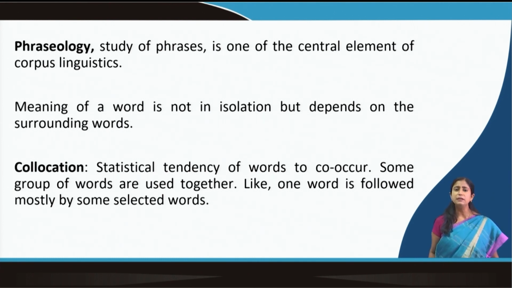So, there are certain combinations of words which are more frequent. This statistical tendency of words to co-occur, to occur together, is called collocation. Some groups of words are used together, like one word followed mostly by some selected words, because they always occur in a group. This is called collocation, and it can easily be derived from corpus linguistics automatically. You do not need to do it manually.